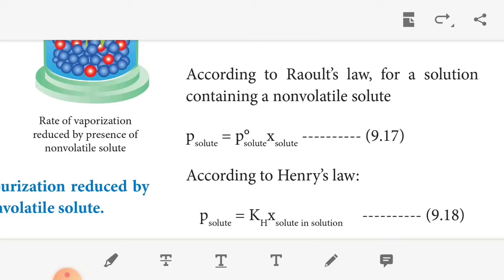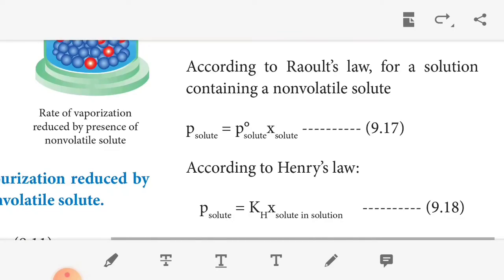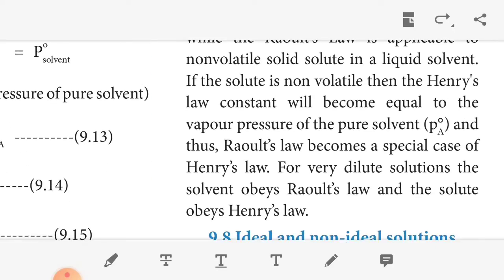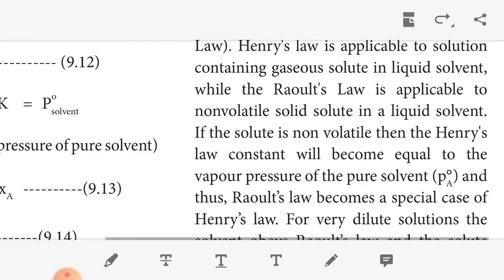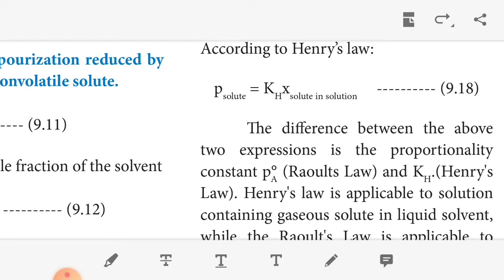Now we can compare Raoult's law and Henry's law. According to Raoult's law, for a solution containing a non-volatile solute, P solute equals P naught solute times X solute, whereas Henry's law is P equals KH times X. The difference is that Raoult's law is applicable to a non-volatile solute in a liquid solvent, whereas Henry's law applies to a gaseous solute in a liquid solvent. If the Henry's law constant becomes equal to the vapor pressure of the pure solvent, Raoult's law becomes a special case of Henry's law. For a dilute solution, the solvent obeys Raoult's law and the solute obeys Henry's law. So this is the comparison of Raoult's law and Henry's law.